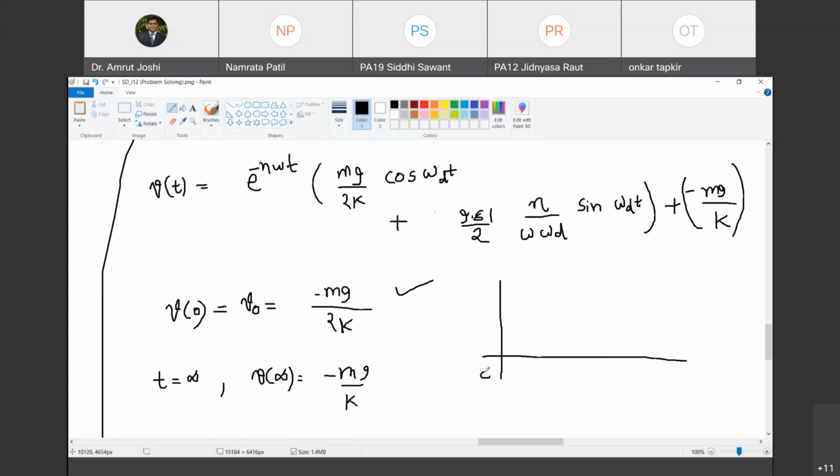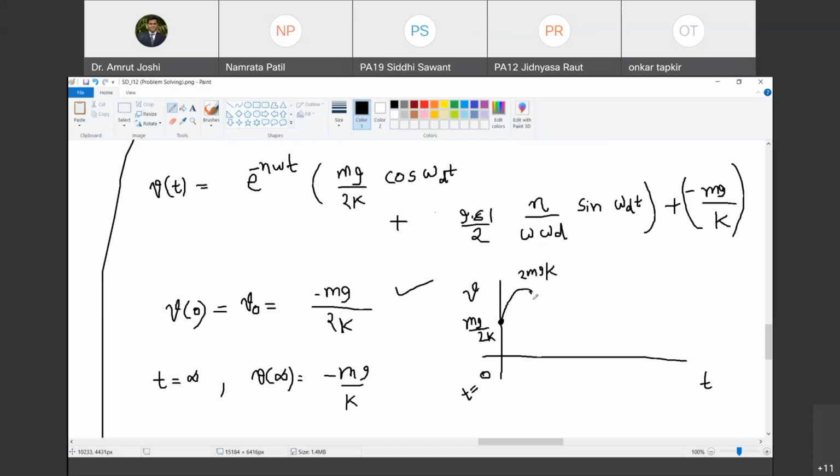At time t equal to 0, what is the value of v? If I were to plot v and t here, it will not start from 0. It will start from mg by 2. Are you with me? It will go up to, I'm sorry, twice mg by k. Mg by k is the static displacement, so twice mg by k is the maximum.